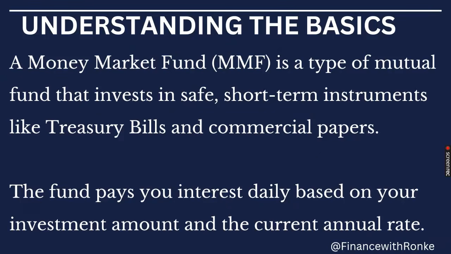So we need to understand the basics. What is a money market fund? It's a type of mutual fund that invests in safe short-term instruments like treasury bills and commercial papers. The fund pays you interest daily based on your investment amount and the current annual rate. So it's a low risk type of investment. We have different types of mutual funds. I've done a detailed video about all the different types of mutual funds that we have, and I'm going to link it in the description box. But right now I want to talk about the money market fund and how they calculate the interest on the fund.